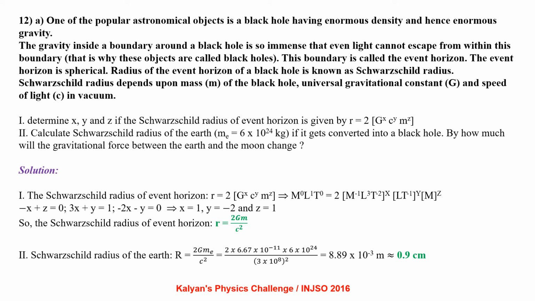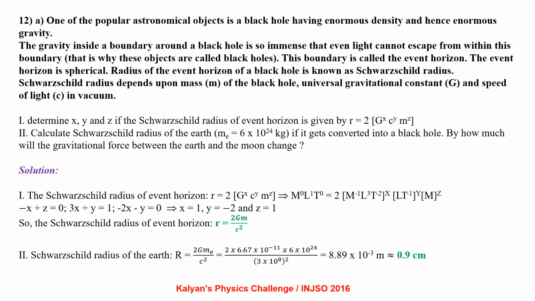Schwarzschild radius depends upon mass, universal gravitational constant and speed of light in vacuum. Determine x, y and z if Schwarzschild radius of the event horizon is given by r equal to 2 times G power x, c power y and m power z. Calculate the Schwarzschild radius of the earth, given mass of the earth is 6 into 10 power 24 kg.